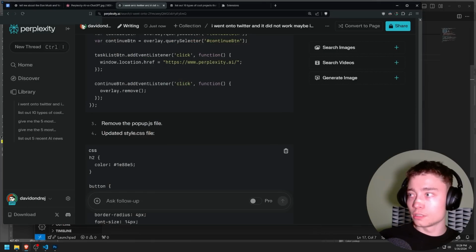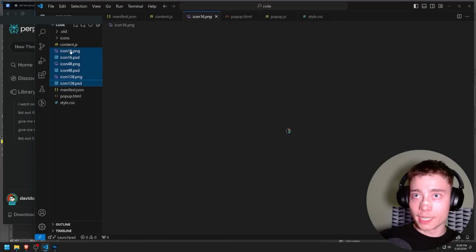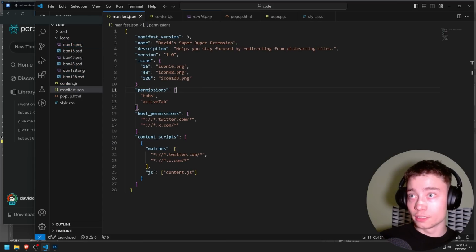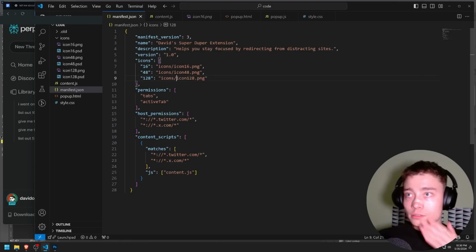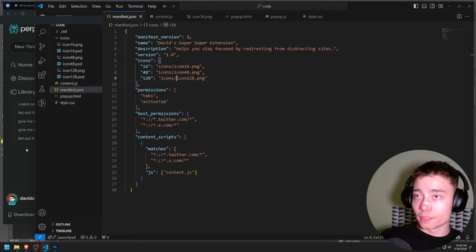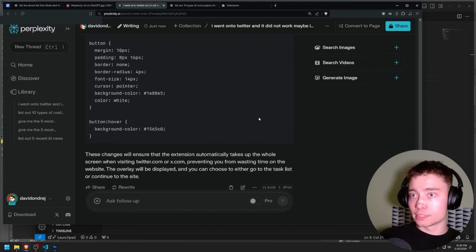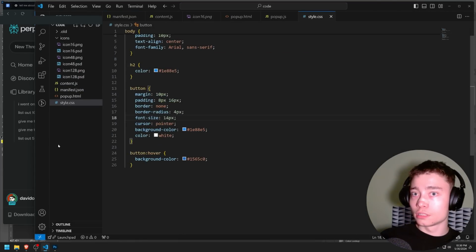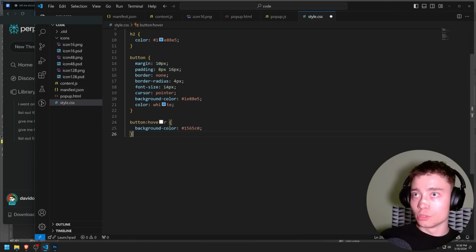And I should probably do a new folder, icons, and then drag everything in there. But we have to change it obviously. So we have to do icon slash, hopefully this works. Or maybe slash icons, or whatever, we'll see if it works or not. Update CSS. Okay, so from the H2. Boom, save.